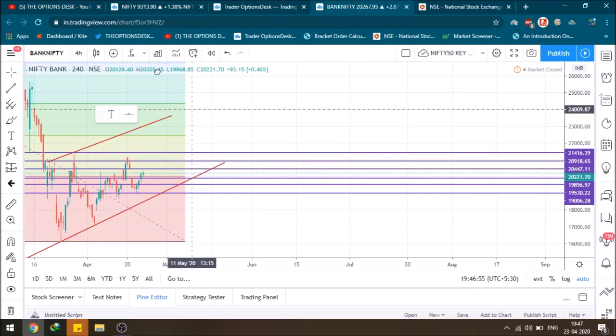You can definitely plot some levels and practice them on your own, and you can paper trade the next day to improve your accuracy.